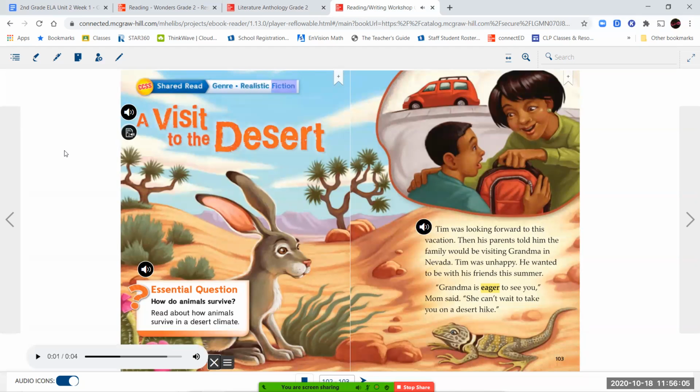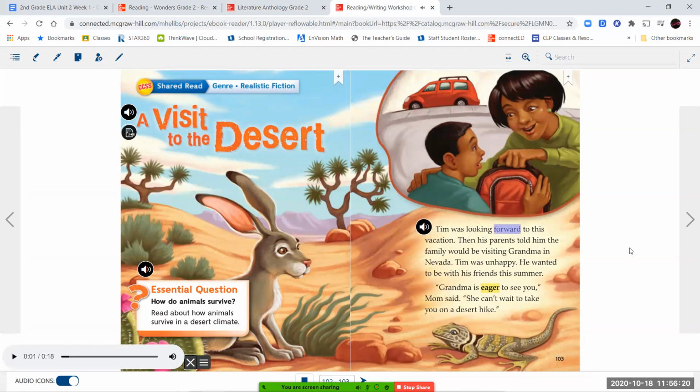Genre, realistic fiction. A Visit to the Desert. Essential question, how do animals survive? Read about how animals survive in a desert climate.